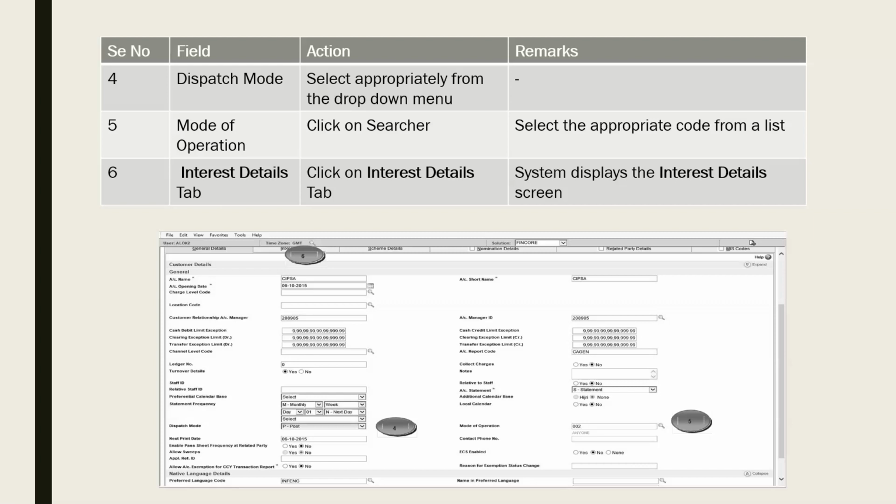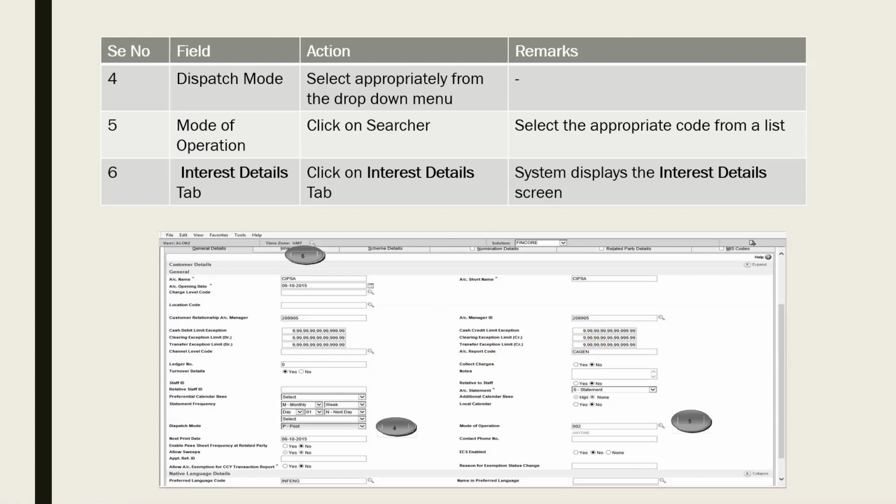Interest details. The next tab is the interest details tab here. This one. This is general details, so mainly these two, mode of operations and dispatch mode, here. Interest details is very, very important here. This has to be done. So which account has to be credited? Here you can see it is the original debit account which has to be credited. This is the current account scheme code. So the interest tab is very, very essential.